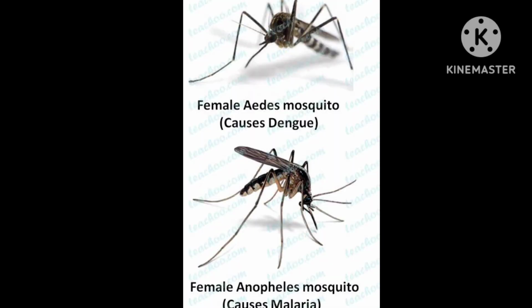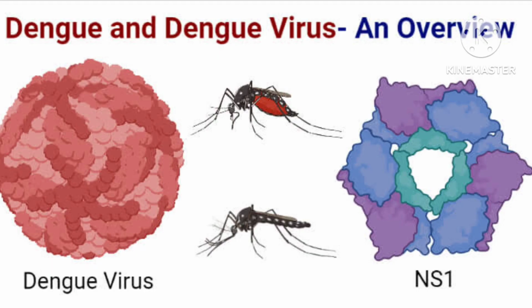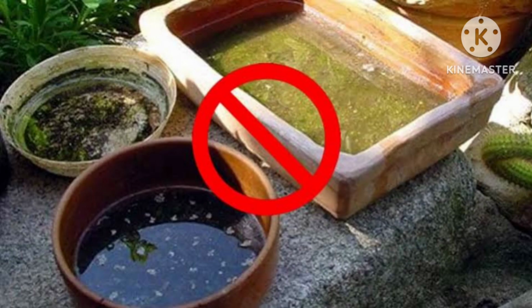Another example of carriers is the female Anopheles mosquito, which carries the malaria parasite Plasmodium, a protozoan parasite. And the female Aedes mosquito acts as a carrier of the dengue virus. Then how can we control the spread of malaria or dengue? Simply by controlling the population of mosquitoes.